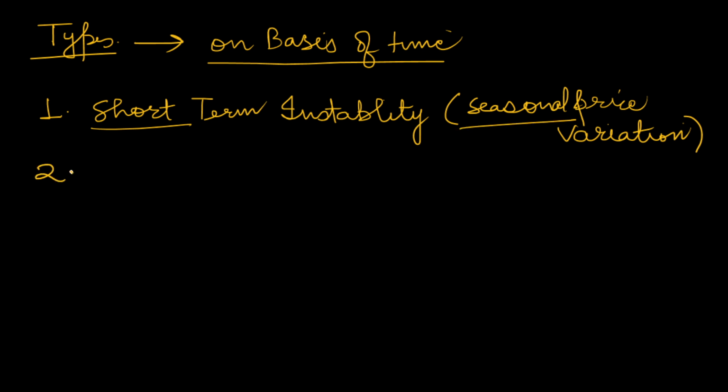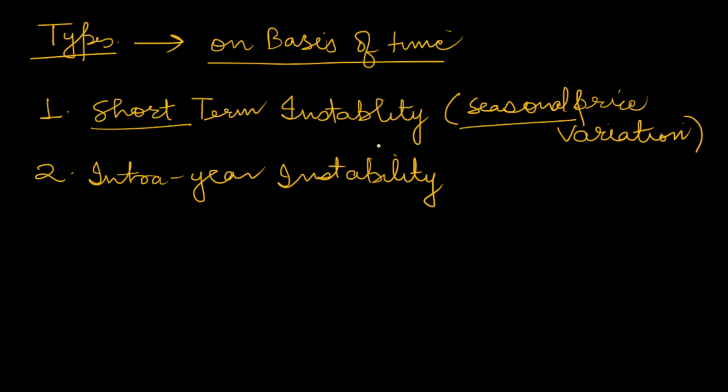Secondly, there is intra-year instability. That is, it is due to the behavior of prices seasonally within a year. It could be for 4 months, 6 months, or 8 months, but within a year only.